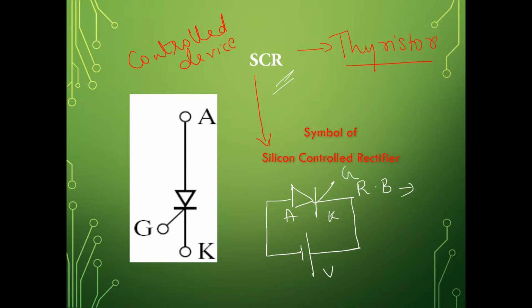So even if we apply the gate signal, it is not going to conduct. We are not going to make the thyristor conduct when it is reverse biased, else it might get damaged. We will see that further when we look into the characteristics of thyristors.